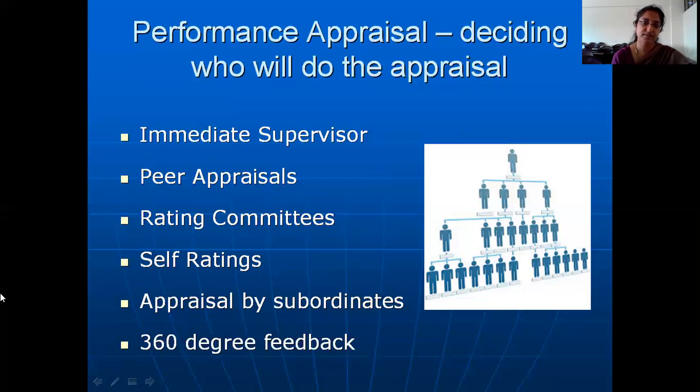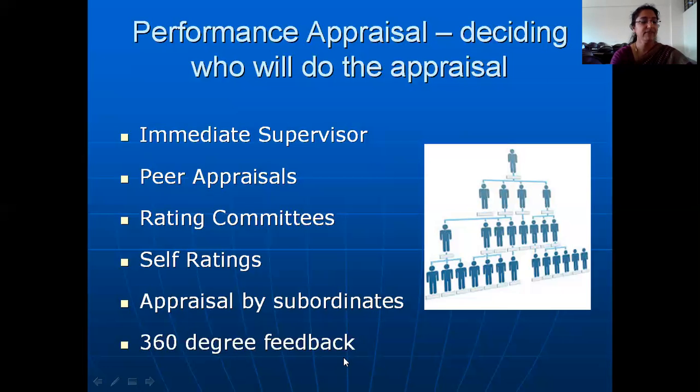Supposing the subordinates are rating their superiors by revealing their names. Since their identity is revealed, they will normally inflate the ratings because of fear of repercussions if they give bad ratings. They are fearful that their supervisor will later take some kind of action against them, because of which they will inflate the ratings when rating the supervisor.